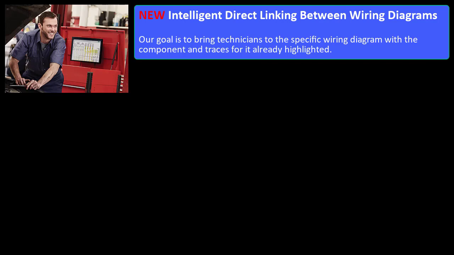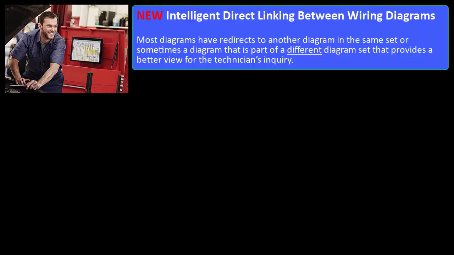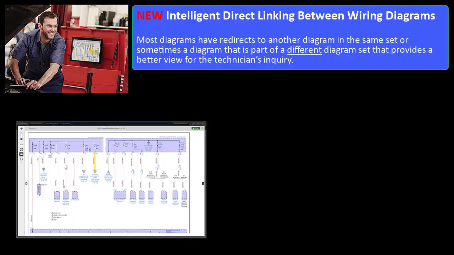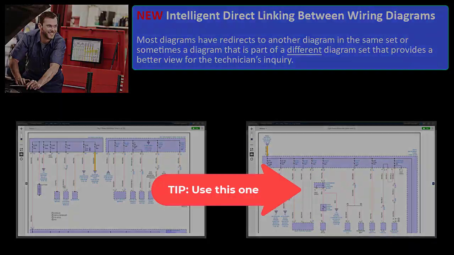New: intelligent direct linking between wiring diagrams. Our goal is to bring technicians to the specific wiring diagram with the component and traces for it already highlighted. Most diagrams have redirects to another diagram in the same set, or sometimes a diagram that is part of a different diagram set that provides a better view for the technician's inquiry.